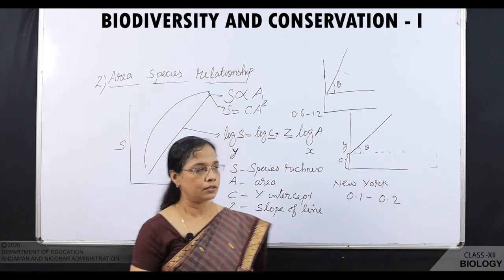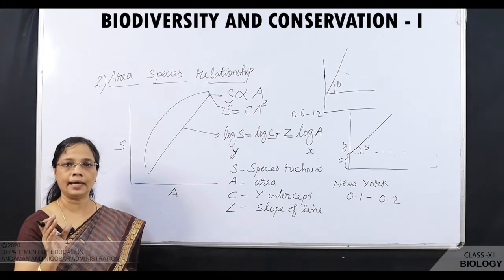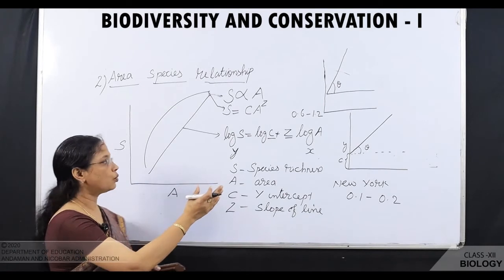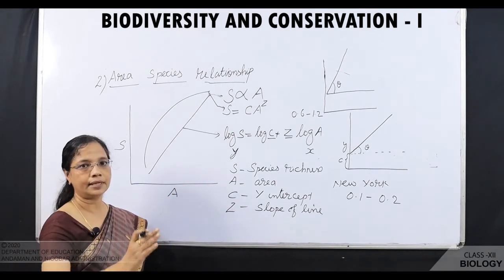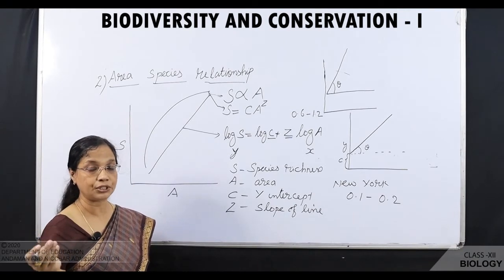Is it clear? So, what you have seen, as we increase the area, species richness also increases. After a certain limit, there is no increase in the species richness.